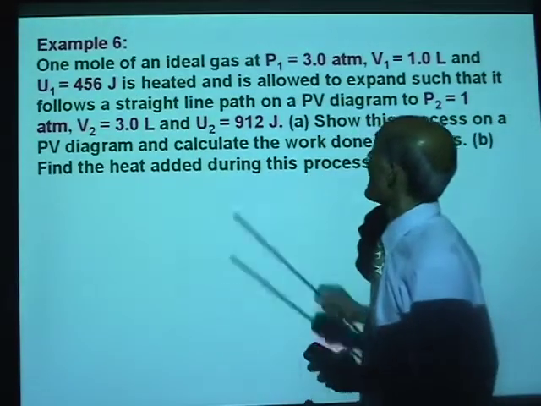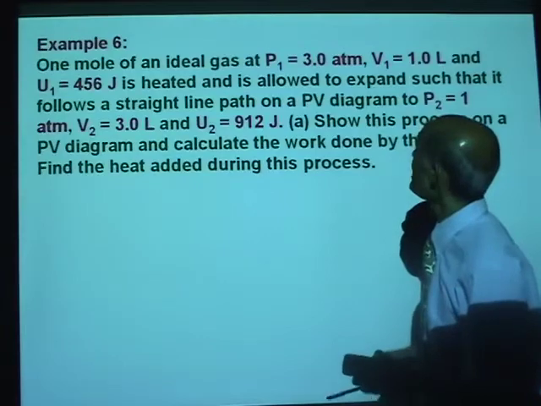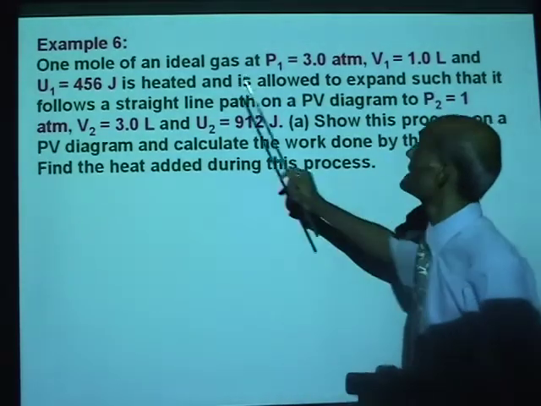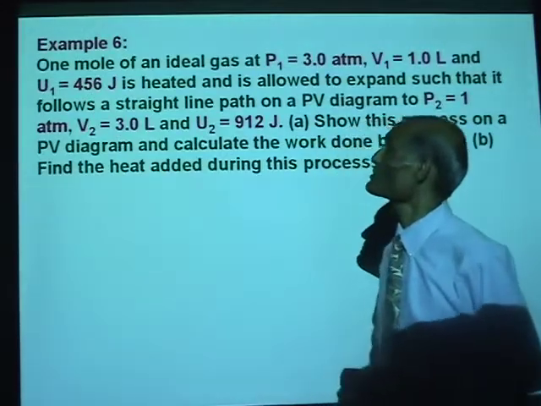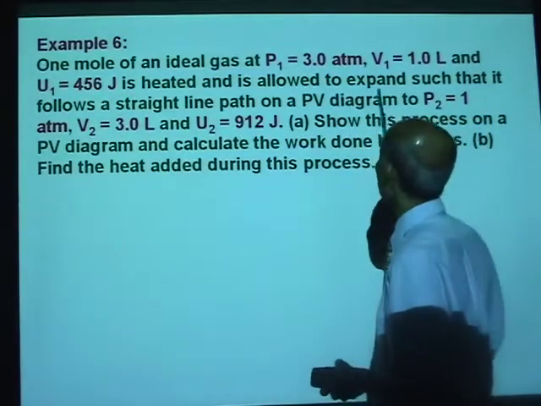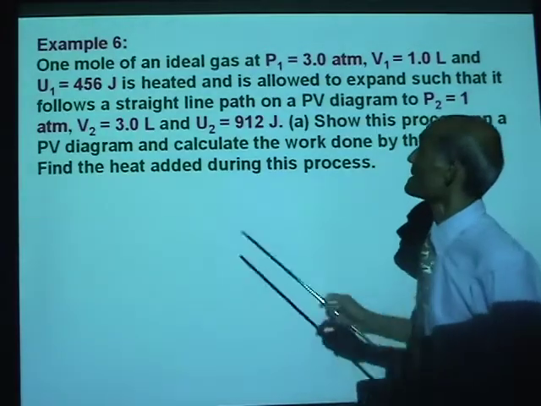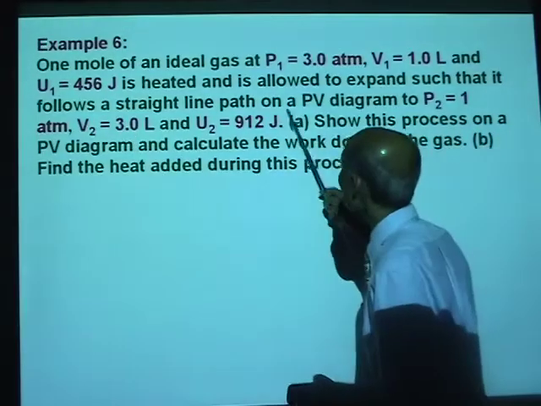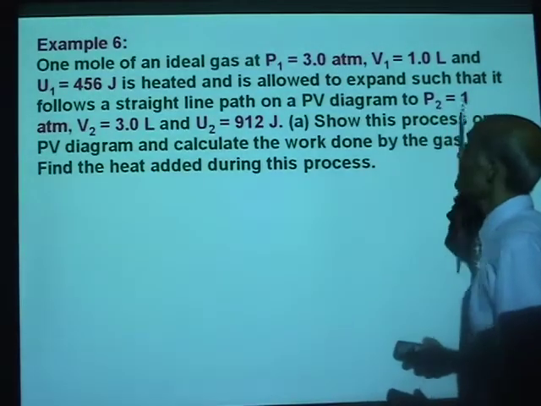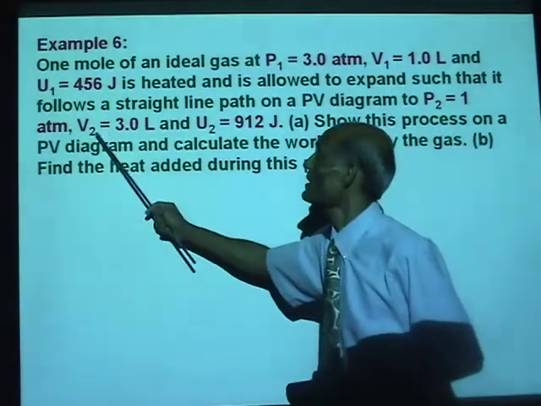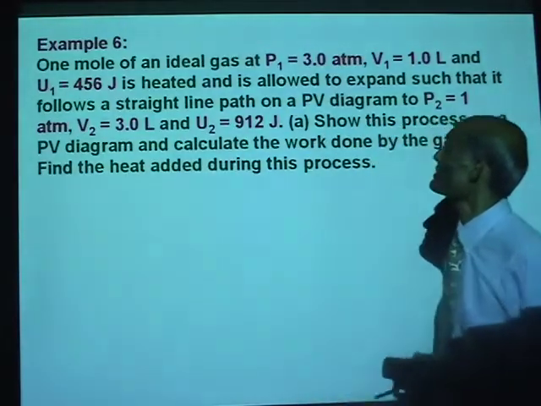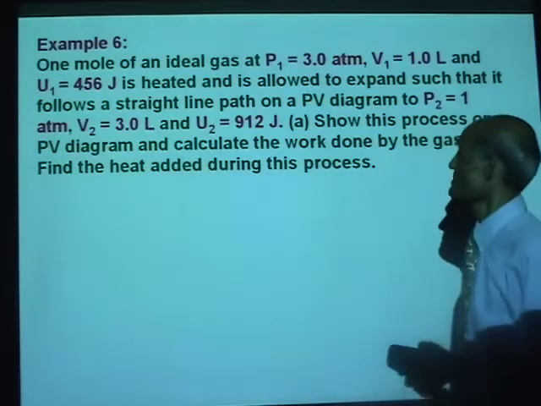1 mole of an ideal gas at P1 equal to 3 atmosphere, V1 equal to 1 liter, and U1 equal to 456 joules is heated and allowed to expand such that it follows a straight line path on a PV diagram to P2 equal to 1 atmosphere, V2 equal to 3 liters, and U2 equal to 912 joules.